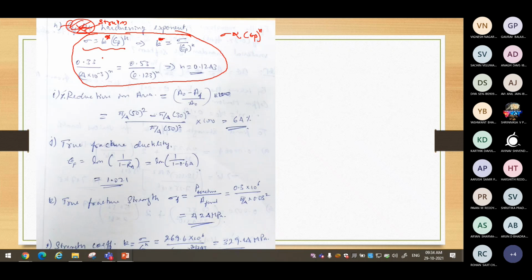Okay, you can observe one more thing. I think you are not following, maybe a few. If I draw the stress-strain curve, this is the yield point, lower yield point, upper yield point, and the ultimate strength point. Sigma y upper, sigma y lower. The plasticity is there in this region.